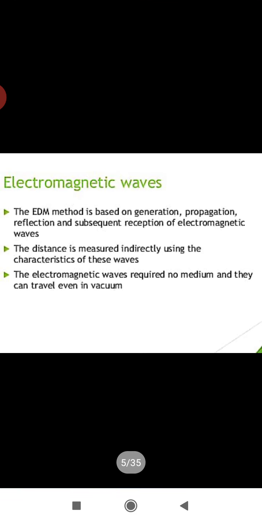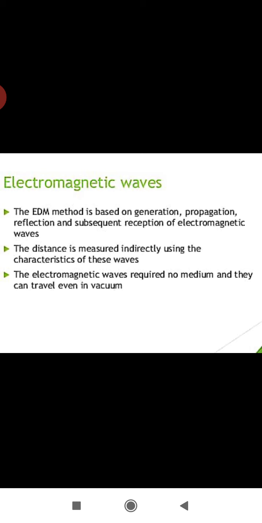measurement. In an EDM instrument, these waves are generated or modulated and then propagated. As I said, that is generation, propagation, reflection, and subsequent reception of electromagnetic waves. This is the basic principle of EDM. They are reflected at the point up to which the distance is to be measured from the instrument station and again received by the instrument. So propagation and reflection and reception.